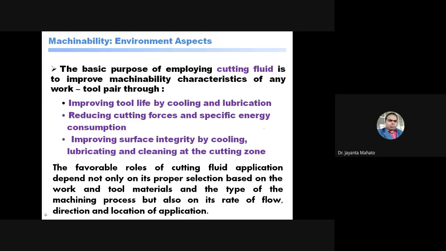So which direction are you applying this cutting fluid and location of the application, means कहाँ मैं वो cutting fluid अप्लाई कर रहा हूँ, जहाँ हीट जनरेट हो रही हो वहाँ कर रहा हूँ या कोई और प्लेस में कर रहा हूँ।